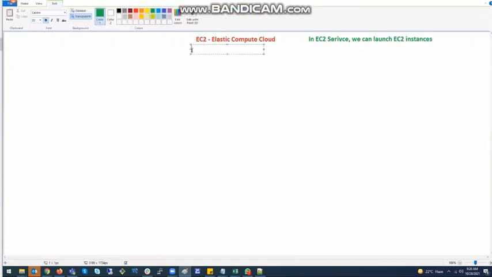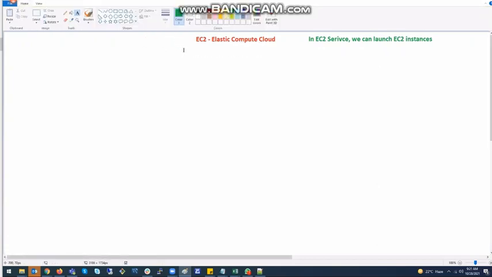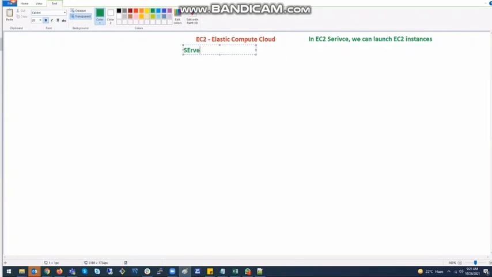That's why, as I said, we should not call them servers anymore. We should be calling them instances. What instances are those? EC2 instances. These EC2 instances are nothing but virtual machines.